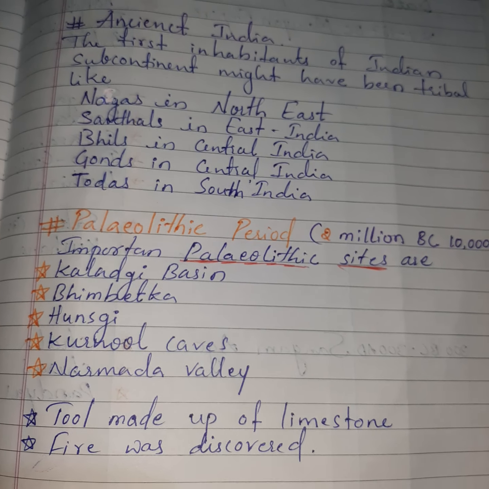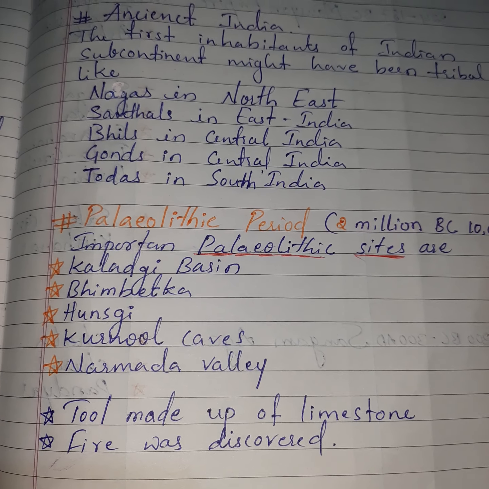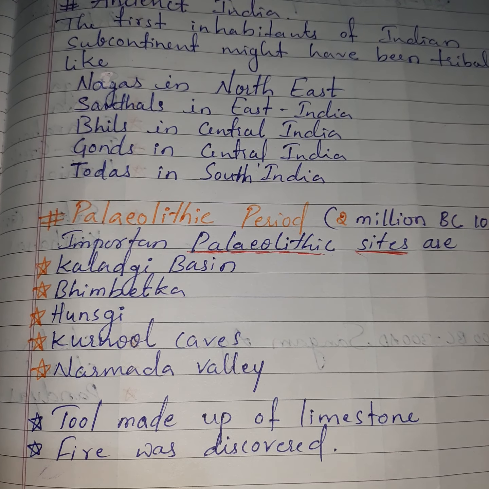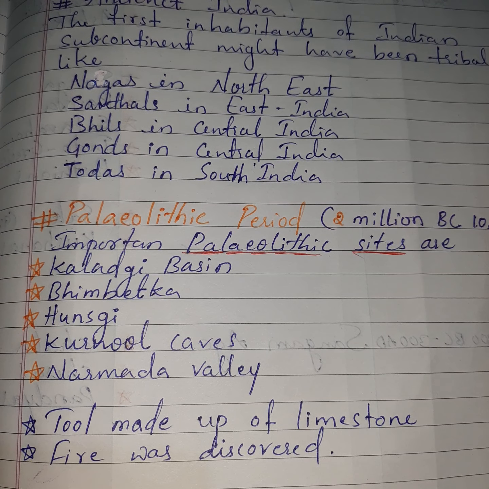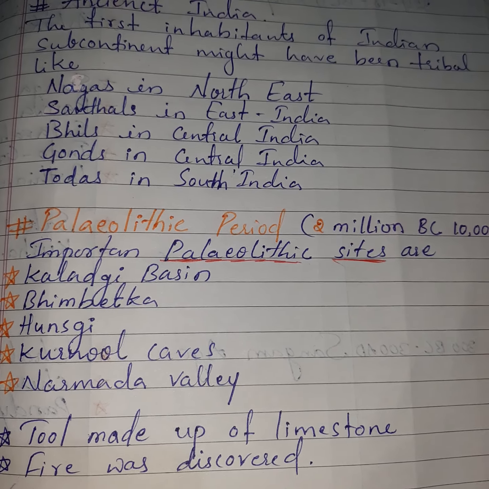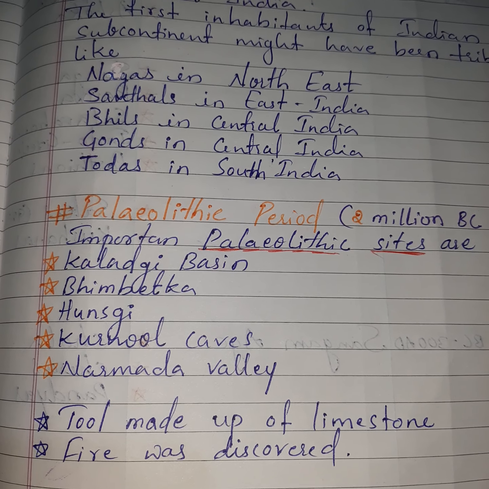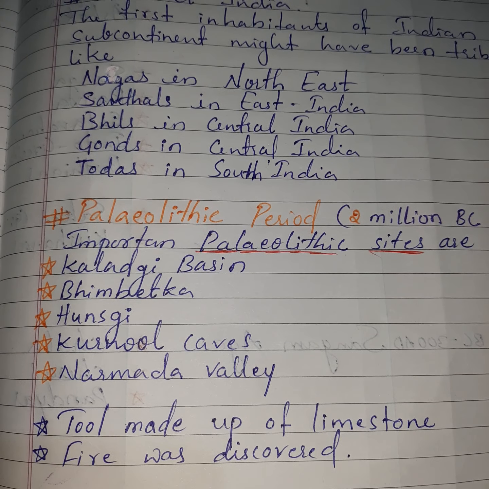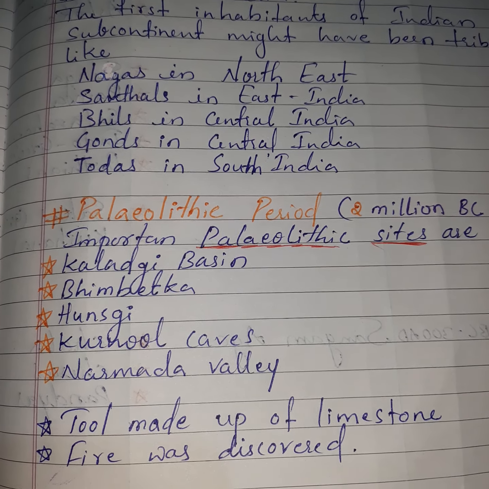In this period, people came to know how to use things, and a tool made up of limestone. Fire was discovered. Means an important thing happened in Paleolithic period: fire was discovered.